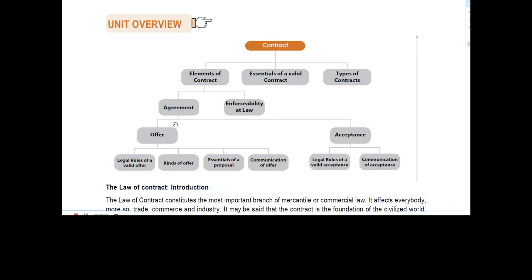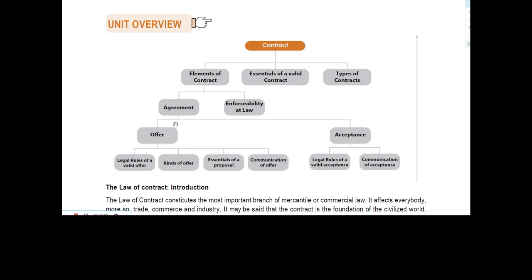Okay, sorry, these are the essentials of a valid contract, and there are certain elements of a contract: one is agreement and second is enforceable by law. Okay, and there are types of contract. The types of contract are bifurcated on the basis of validity, on the basis of formation, and on the basis of performance.